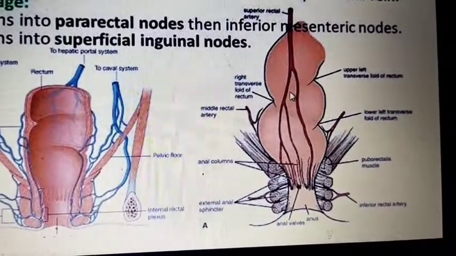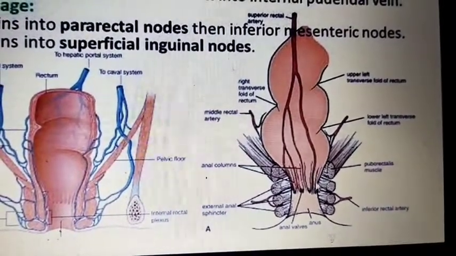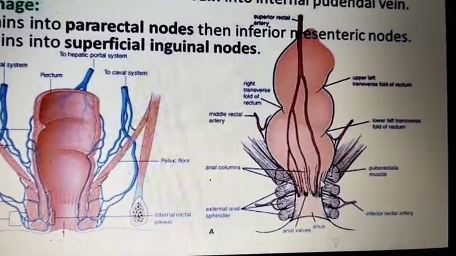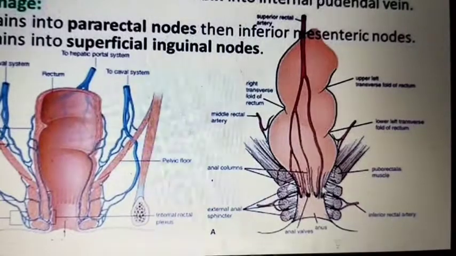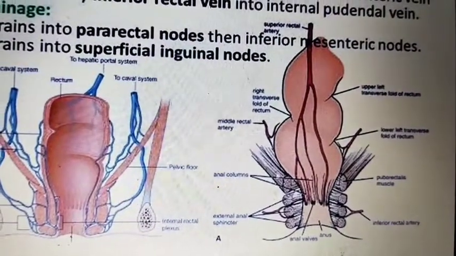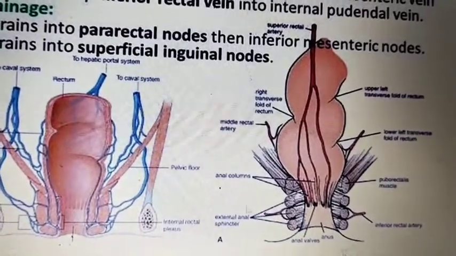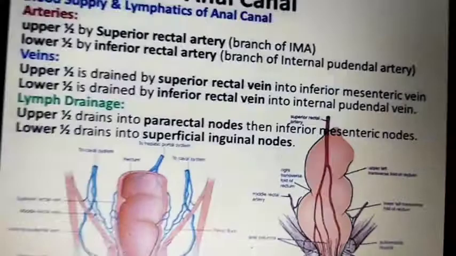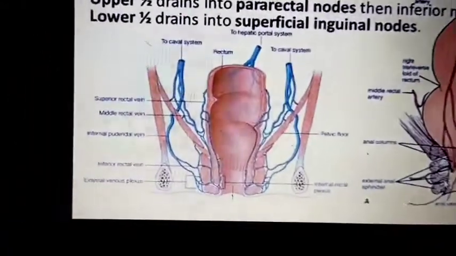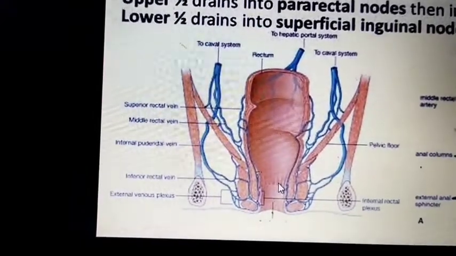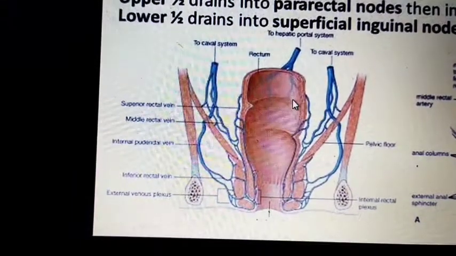This is the superior rectal artery. The anal canal has cushions, mainly present at 3 o'clock, 7 o'clock and 11 o'clock. Because of that, the piles are present at 3 o'clock, 7 o'clock and 11 o'clock. Here you can see the upper part is drained by the superior